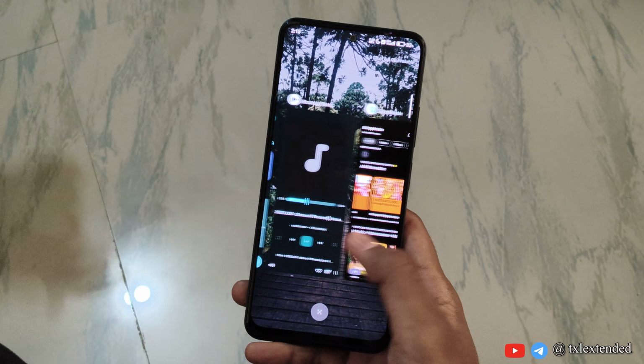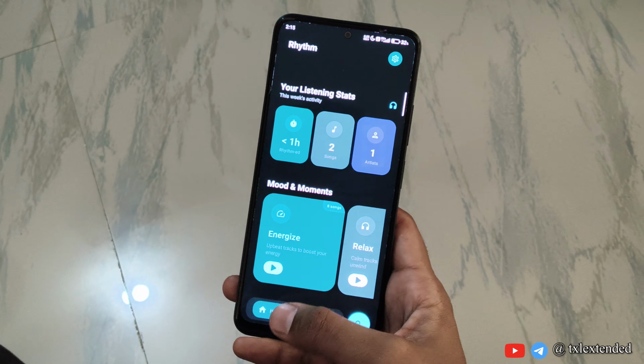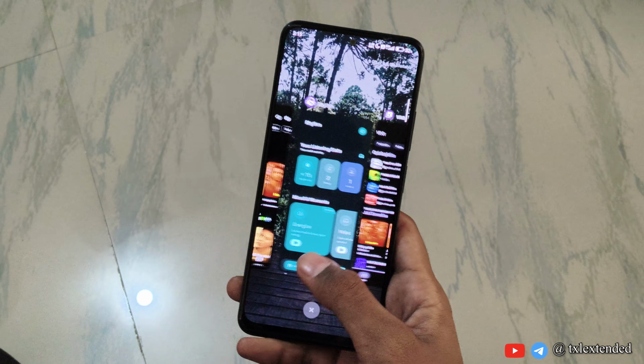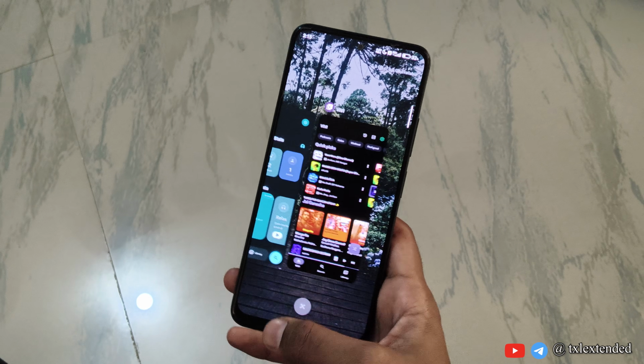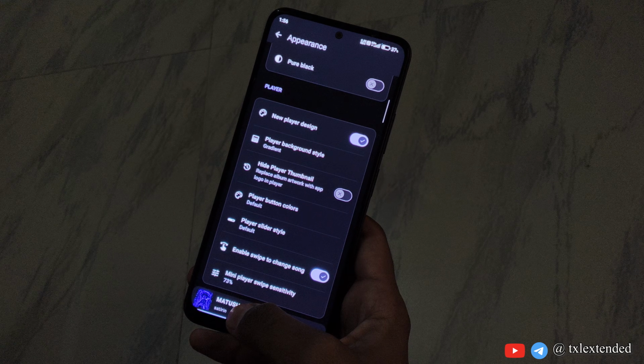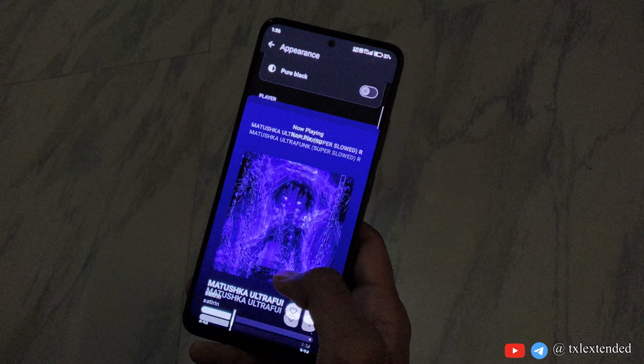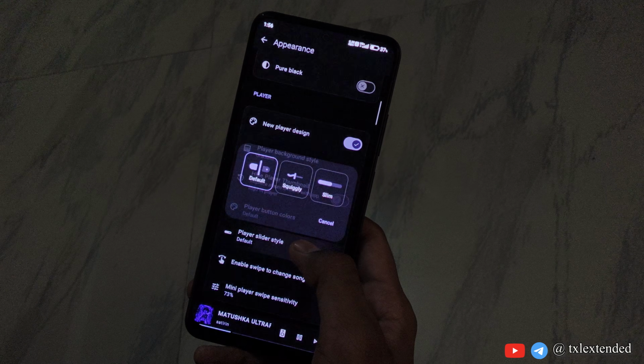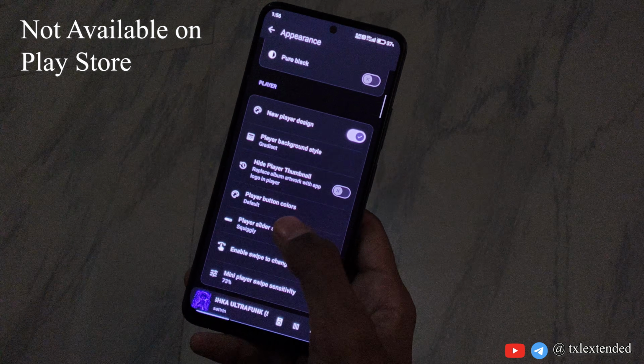But first of all, I want to tell you, if you think this will be just a basic music application where you can just set an equalizer and play offline or online songs without any extraordinary features, then I want to tell you these applications are not available on the Play Store.